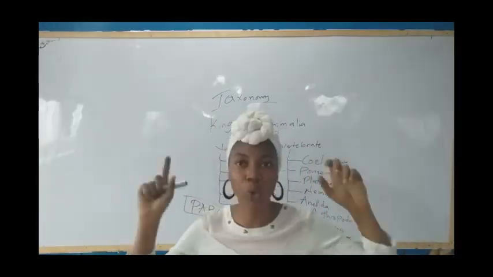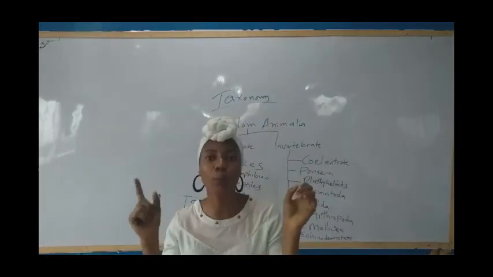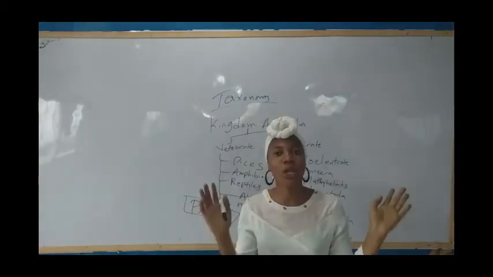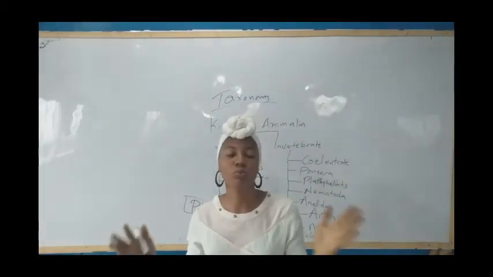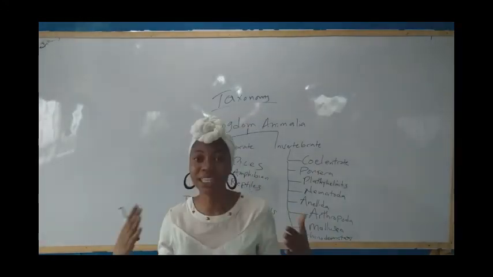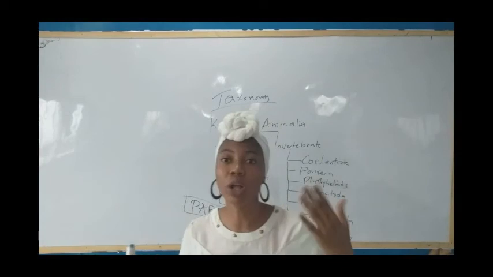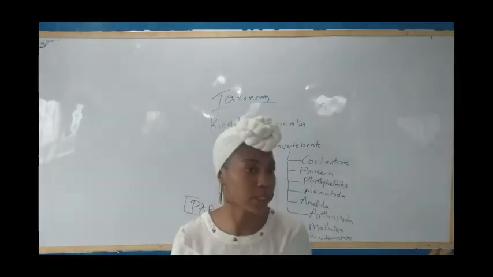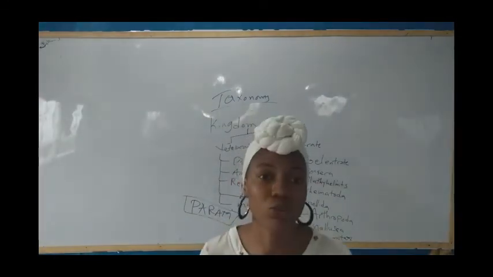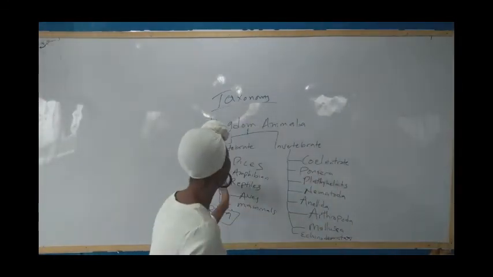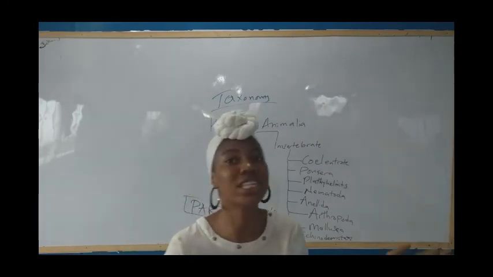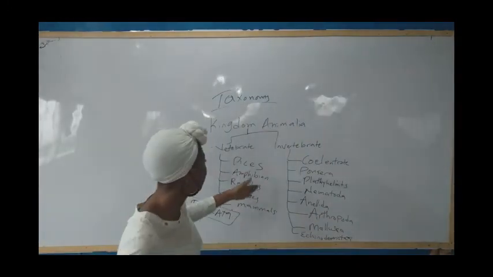And don't forget one thing about these organisms, Pisces, amphibians, and reptiles. They are all poikilothermic. That is, they are cold-blooded animals. What do I mean by cold-blooded animals? Cold-blooded animals are animals whose temperatures are not constant. Their temperature changes with the temperature of the environment. I need to explain this but because of our time, let me move on. I'll come back to explain what poikilothermic is and how it affects the fishes.